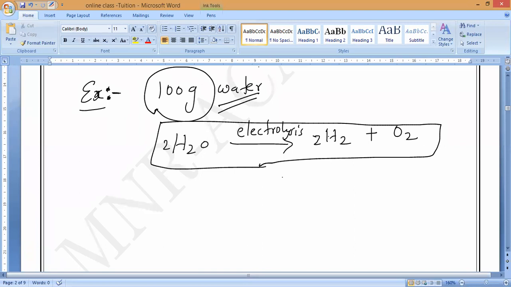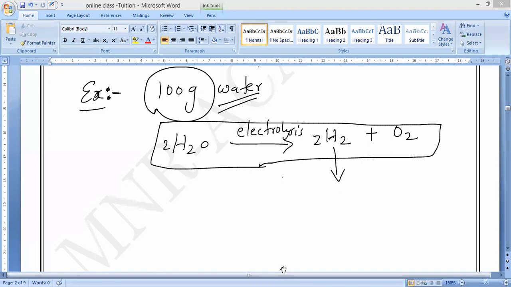Now let me see who will calculate and say. Can you say what is the amount of hydrogen and what is the amount of oxygen from 100 grams of water? Observe very carefully. Make 100 grams of water into 9 parts. Totally 1 part is hydrogen and the remaining 8 parts are oxygen.